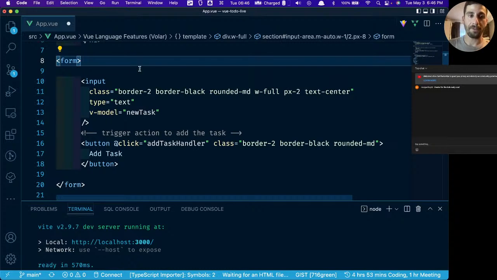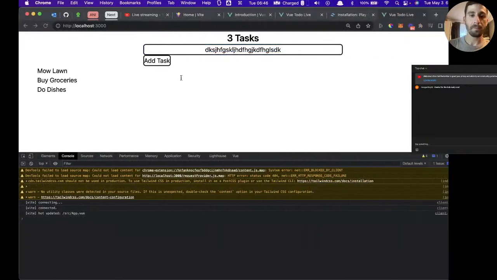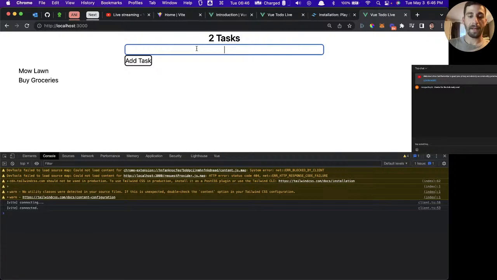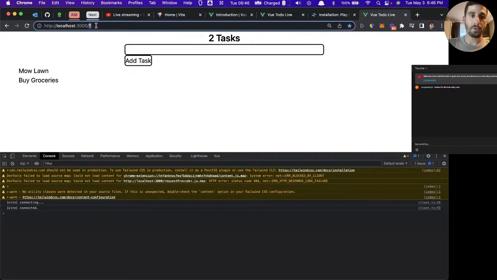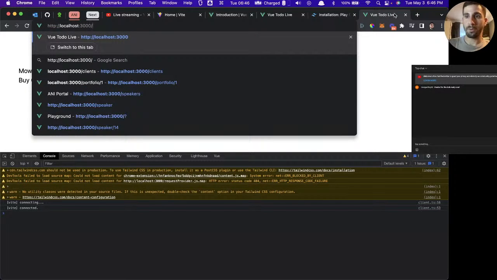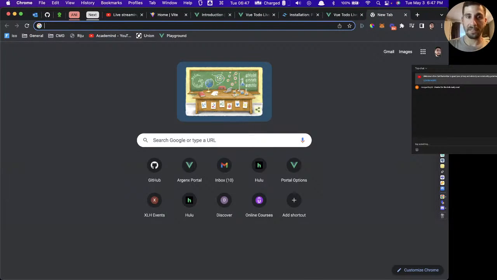And let me show you what that default behavior is. All right, if I add a task here, which is going to be some nonsense, I hit enter, the application reloads, we get this question mark in the bar right there, and our data resets. That's not what we want. So let me just do a quick search to remember the syntax.